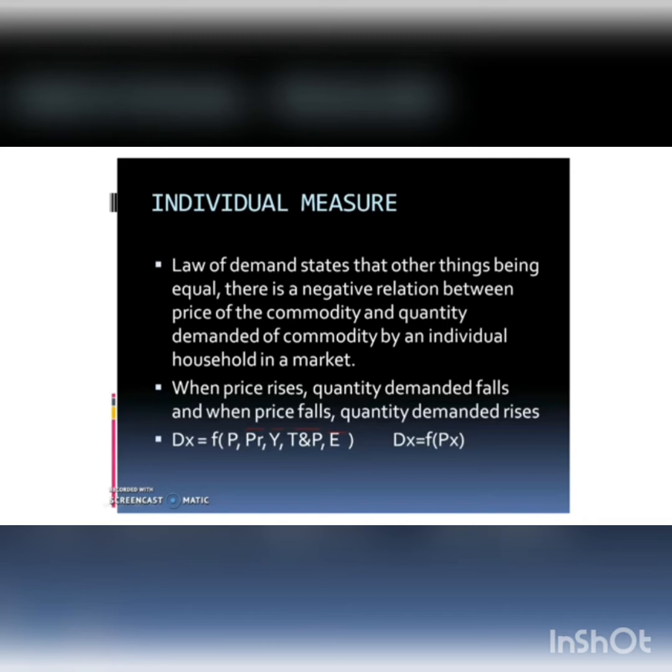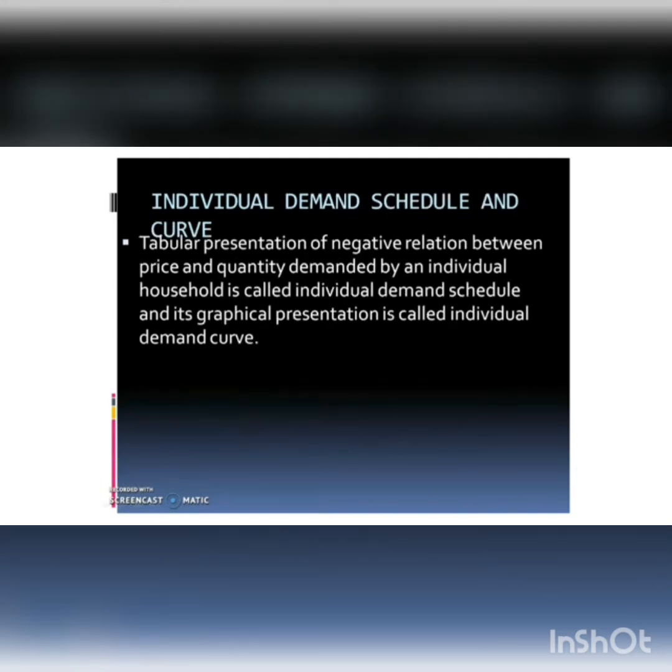Then we can explain the law of demand with the help of individual demand schedule and individual demand curve. So what is individual demand schedule and curve?